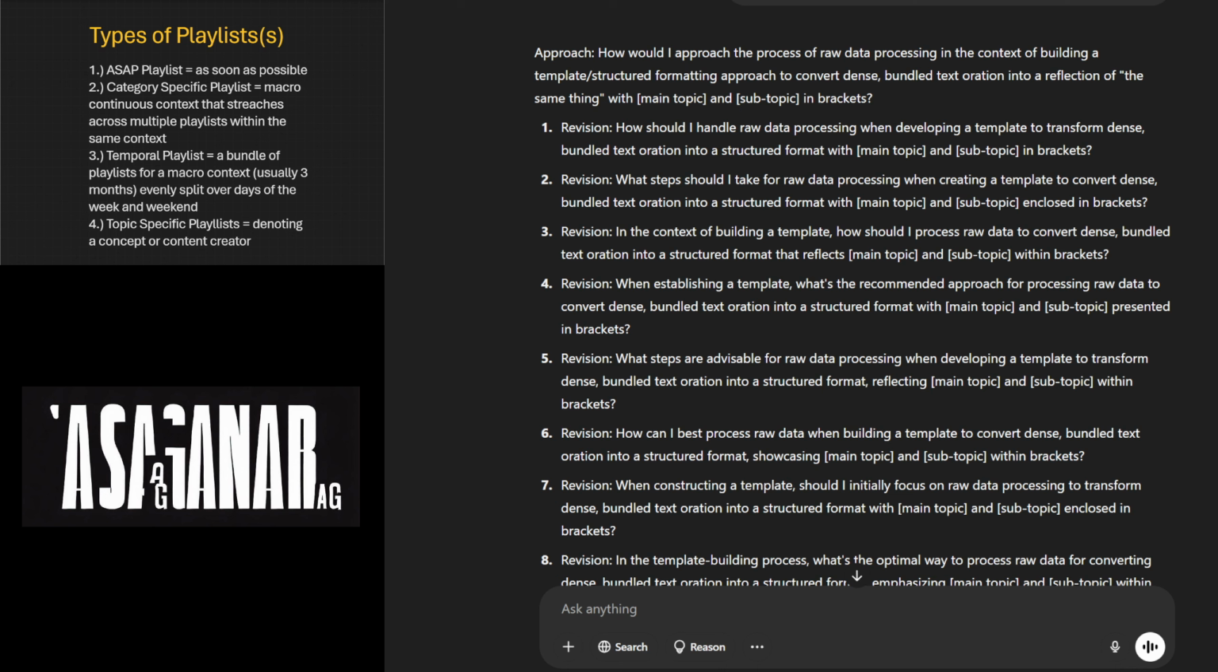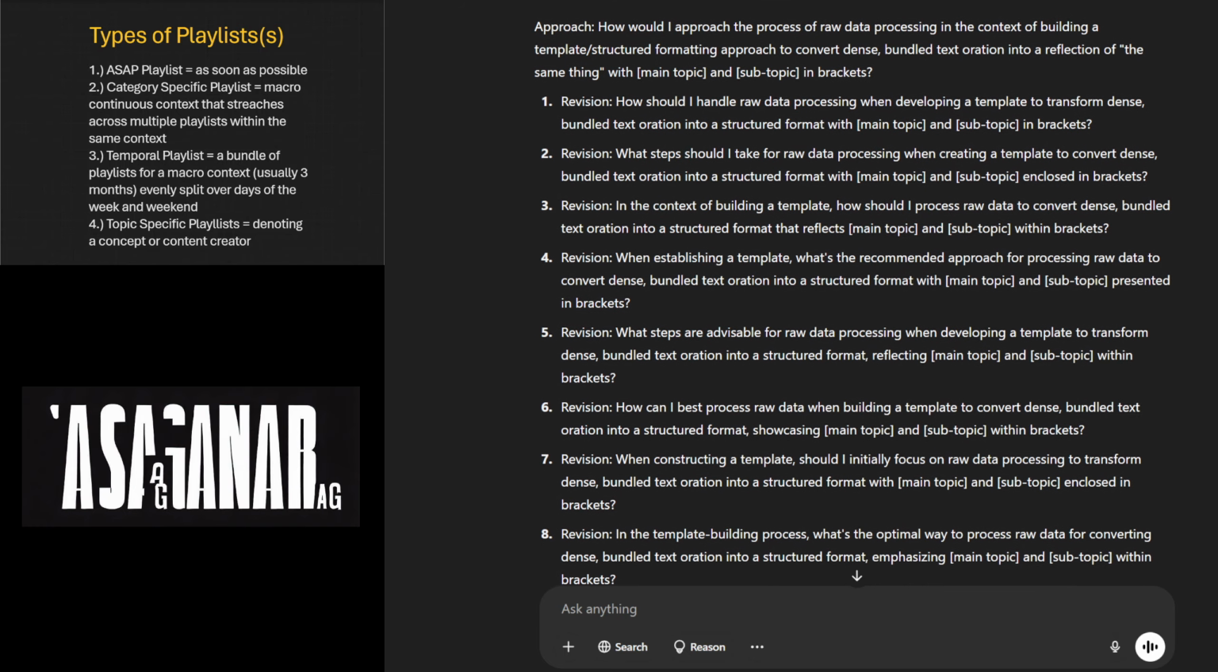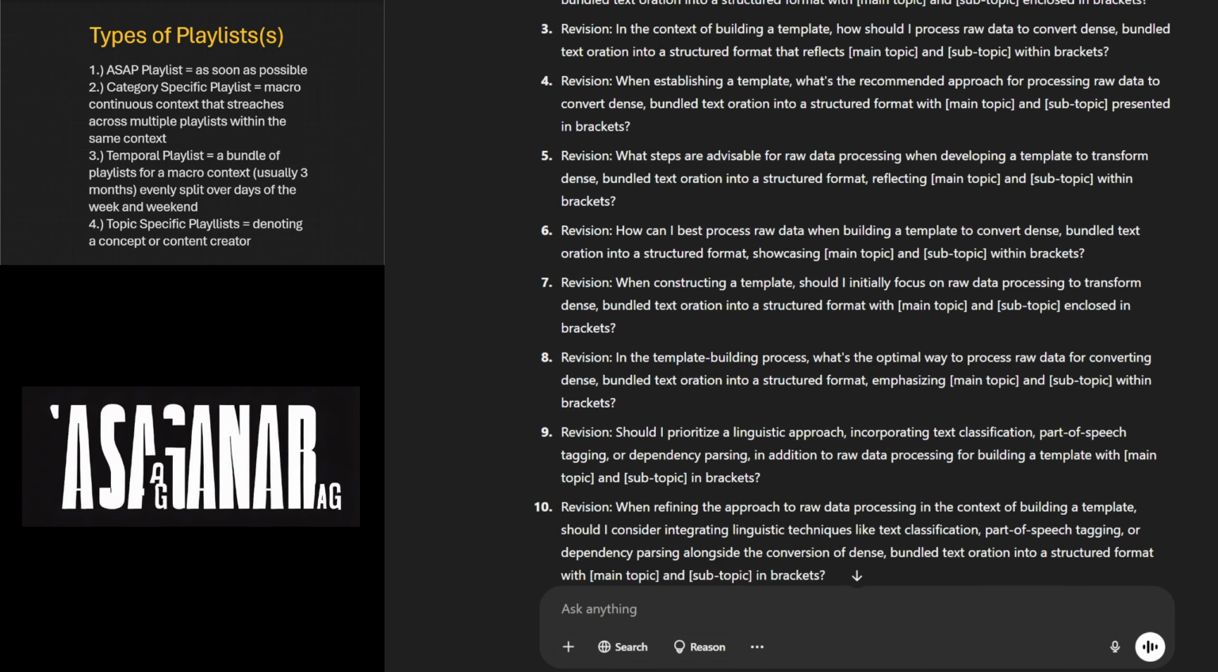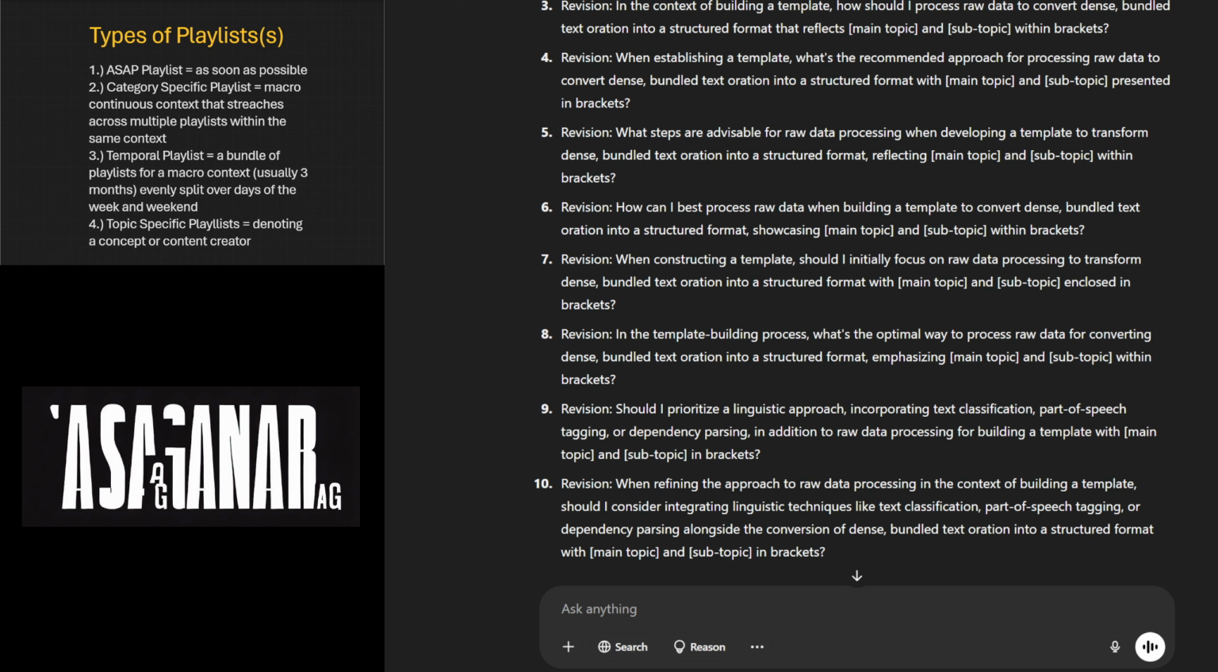4, revision. When establishing a template, what's the recommended approach for processing raw data to convert dense bundled text oration into a structured format with main topic in brackets and subtopic in brackets presented in brackets? 5, what steps are advisable for raw data processing?